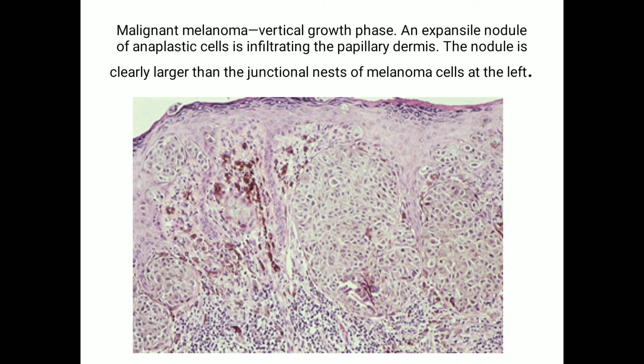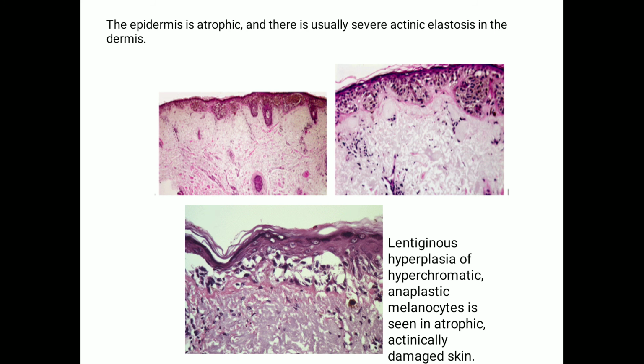The malignant melanoma vertical growth phase. In the figure, an expansile nodule of anaplastic cells is infiltrating the papillary dermis. The nodule is clearly larger than the junctional nest of melanoma cells at the left. The epidermis is atrophic and there is usually severe actinic elastosis in the dermis, as shown in the above two figures. In the below figure, the lentiginous hyperplasia of hyperchromatic anaplastic melanocytes is seen in atrophic actinically damaged skin.